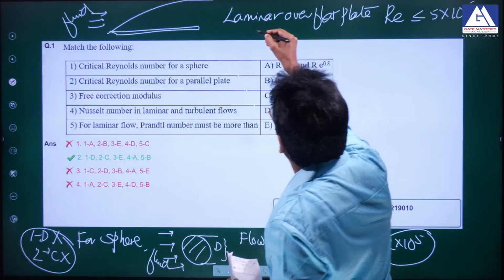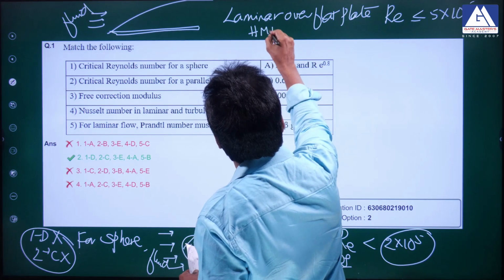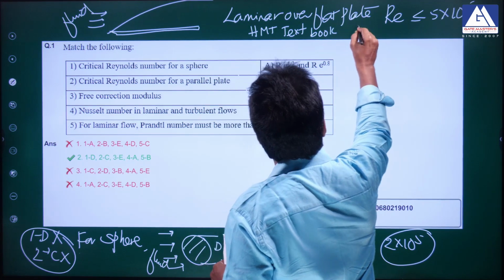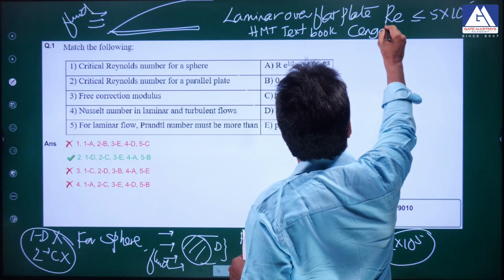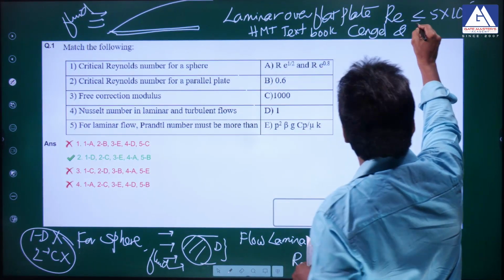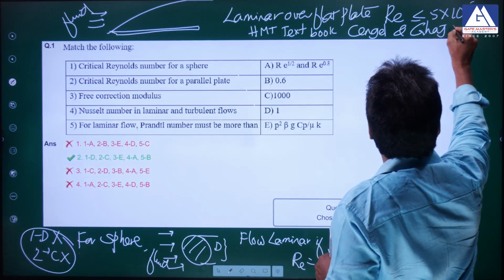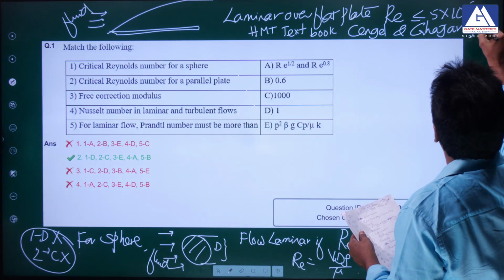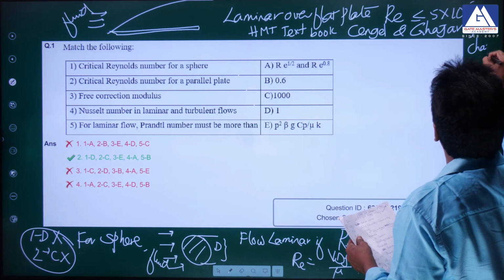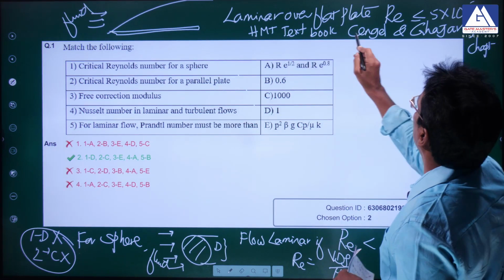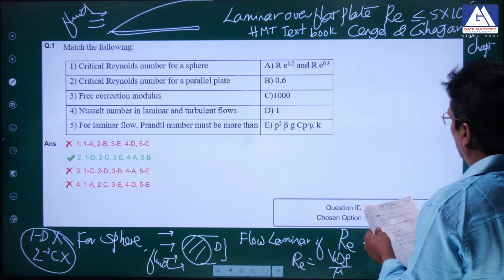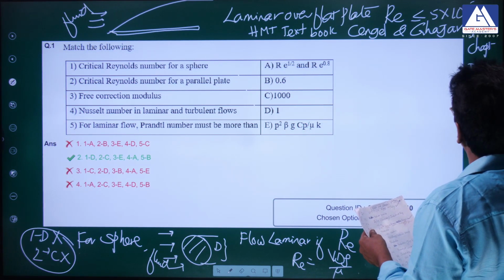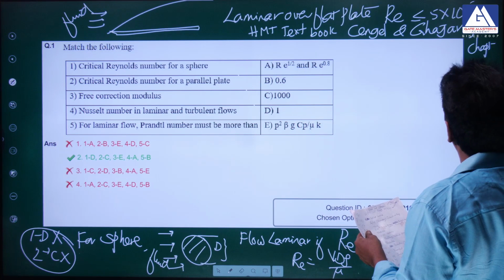The source is the heat and mass transfer HMT textbook written by Cengel and Ghajar, in the 7th chapter, pages 422 to 430.